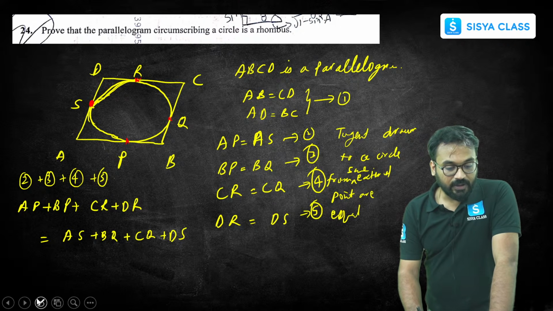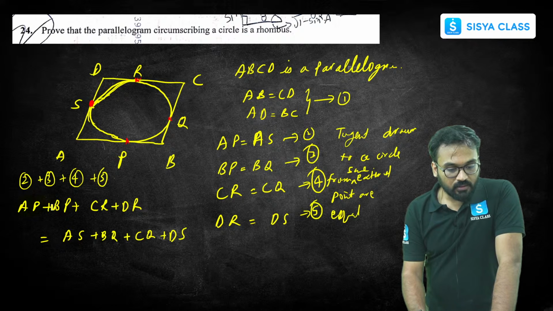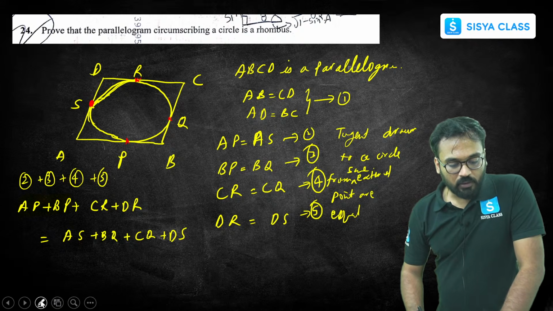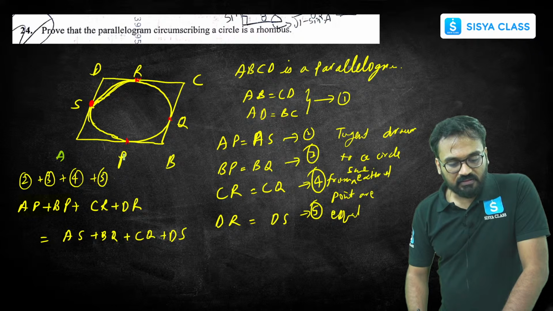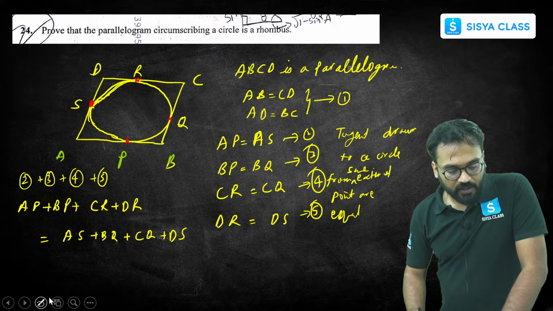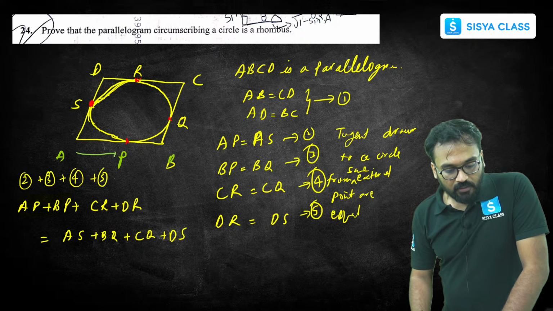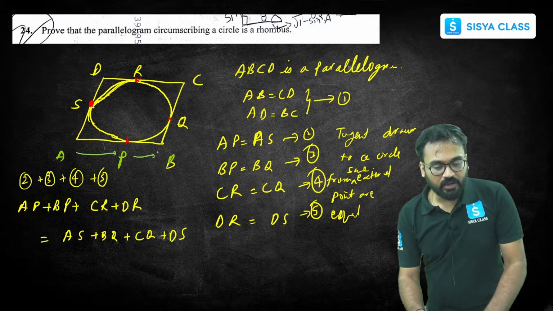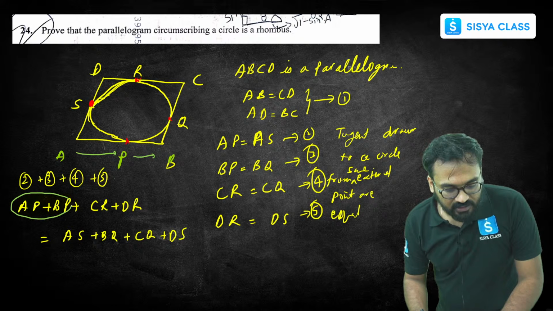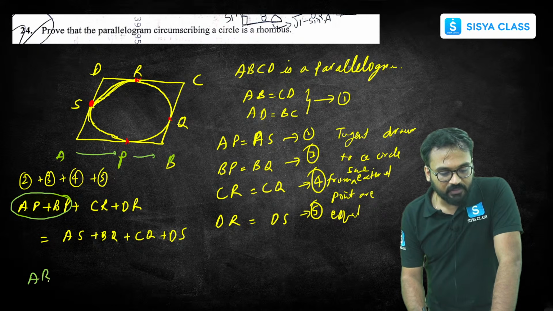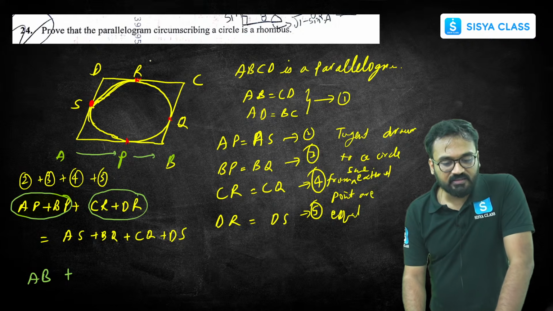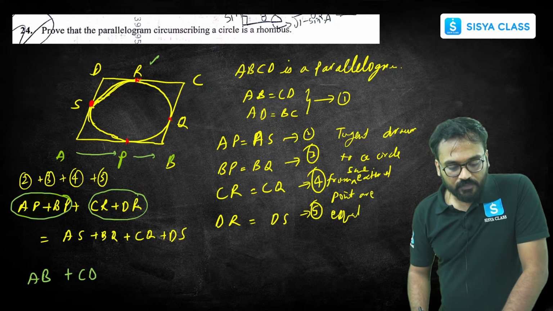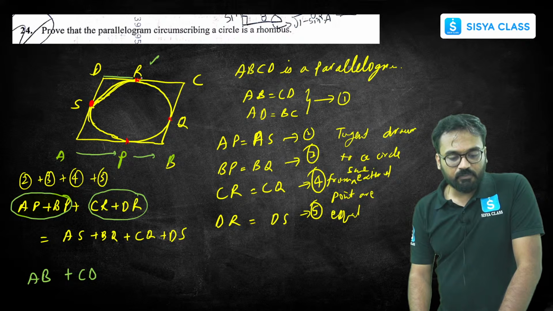Okay. Now see very carefully. This over here, AP plus BP will be equal to how much? AP plus BP will be equal to AB. This complete thing, in this place I can write AB. So let me write AB plus CR plus DR is how much? CR plus DR is CD. So let me write CD over here. This is CD, correct? CR plus DR.